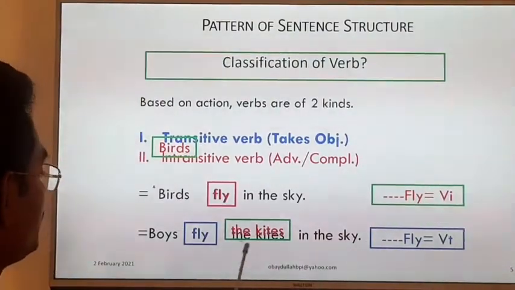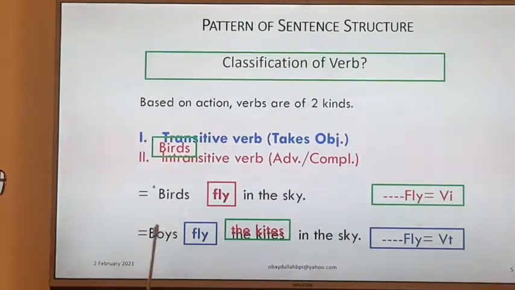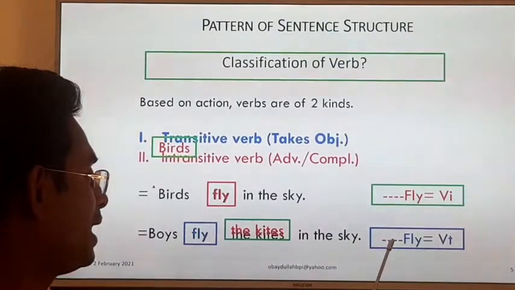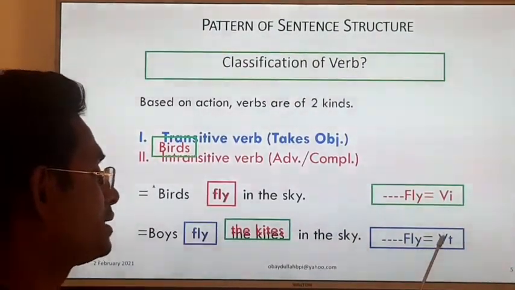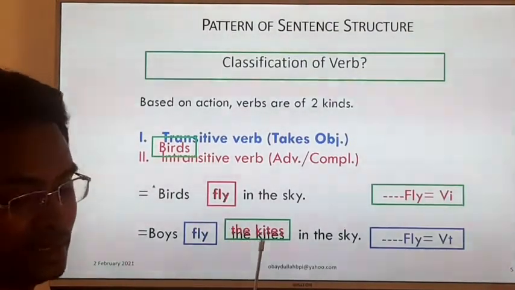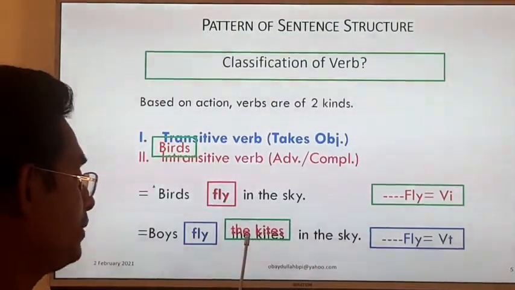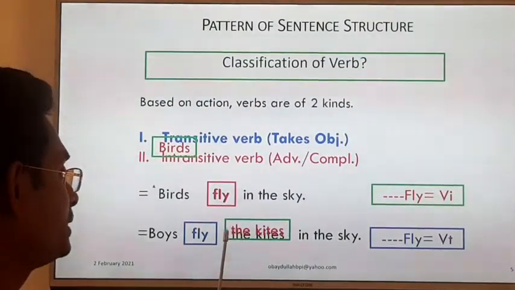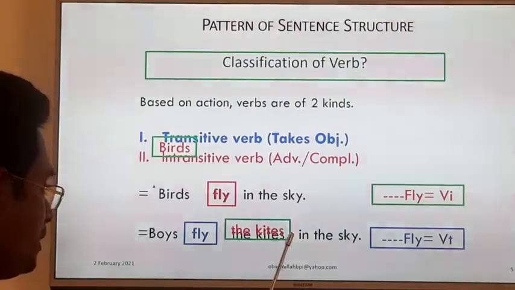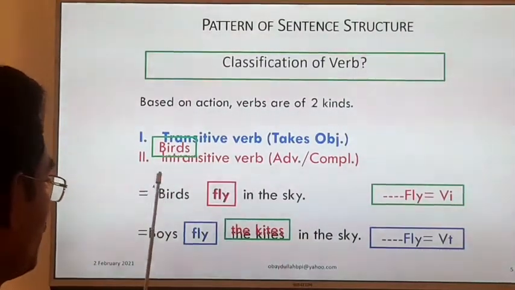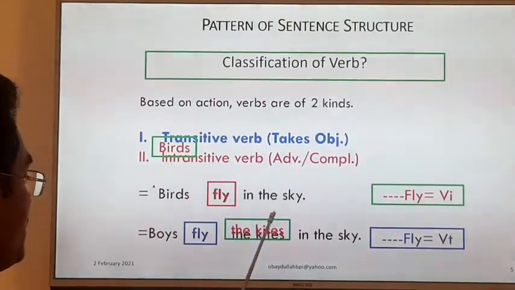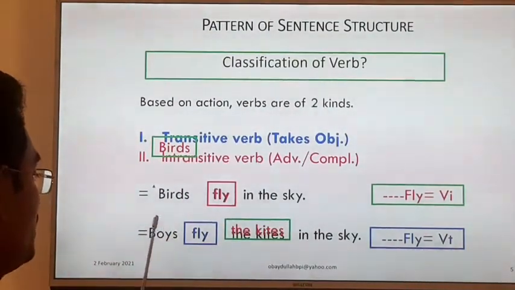In the second sentence, boys fly the kites in the sky, fly is a transitive verb because the object is the kites. That is why we can change the voice of the second sentence, not the first one. The voice change is not possible for the first sentence. We can change the voice only of the second sentence.